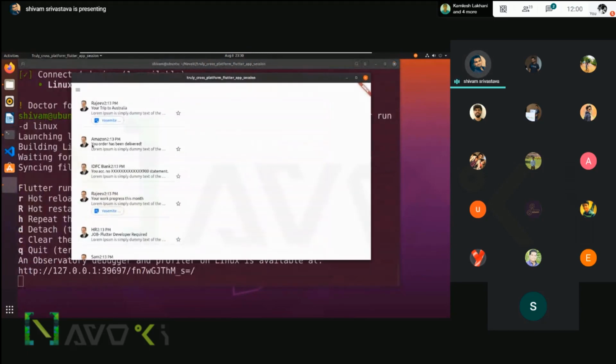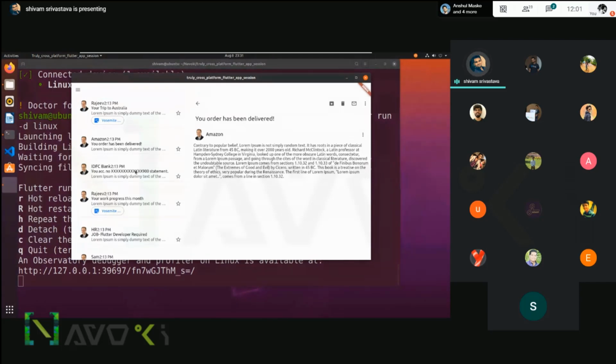Now you can see the icon has appeared, and network images appeared here. That means Linux does not have restrictions regarding networking when you are developing. But as you can see in macOS, the network is not allowed, so you have to add the permission there in the Mac. That is available on the net, you can check Stack Overflow.